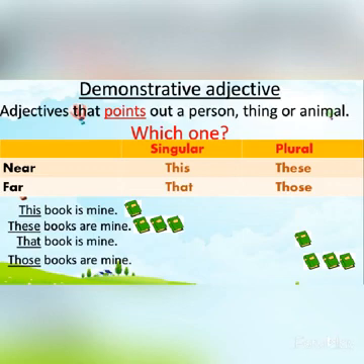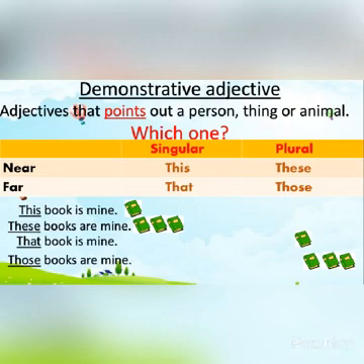Now, there are 4 types of demonstrative adjectives: this, these, that, those. In my previous video, I have already explained how to use these words. This is used when something is near and it is singular, like in the example I have written, this book is mine. It is near to us and singular.